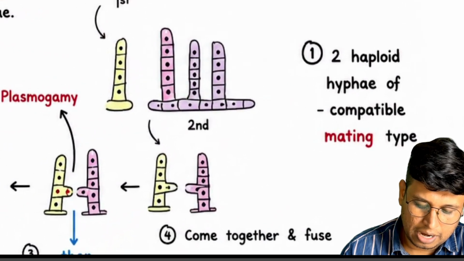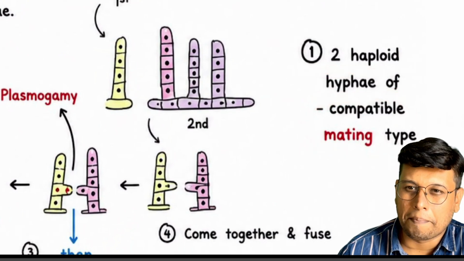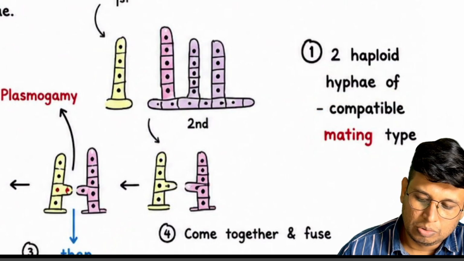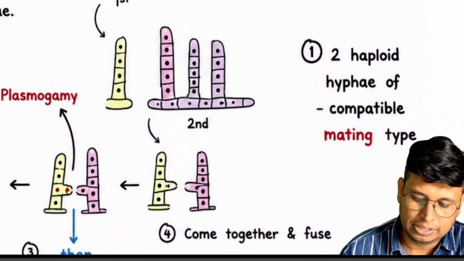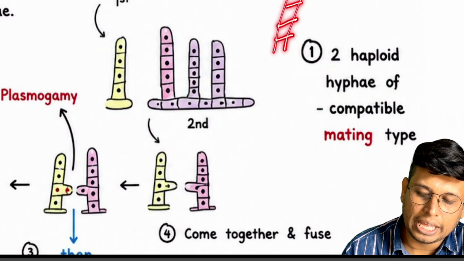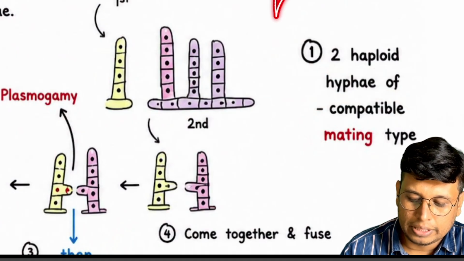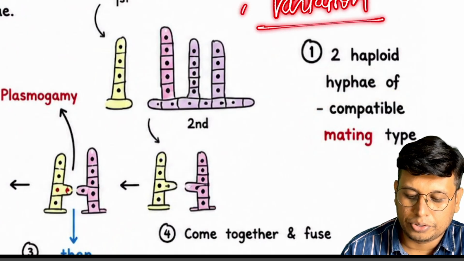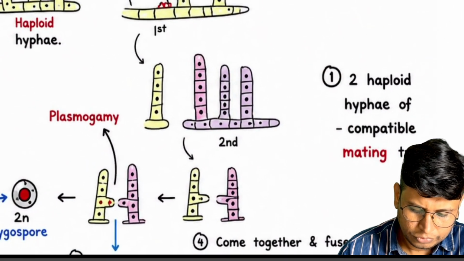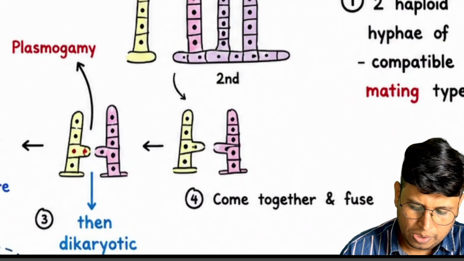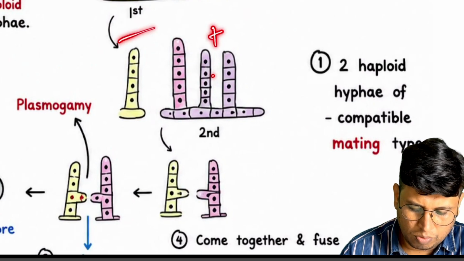So we should first start with two haploid hyphae of compatible mating type. What is meant by compatible mating type? The hyphae should be of the same species, first condition, and it's better if they are of different strains, same species but different individuals, so that when sexual reproduction happens, variation should increase. So this one is plus, this one is minus, whatever you can say.